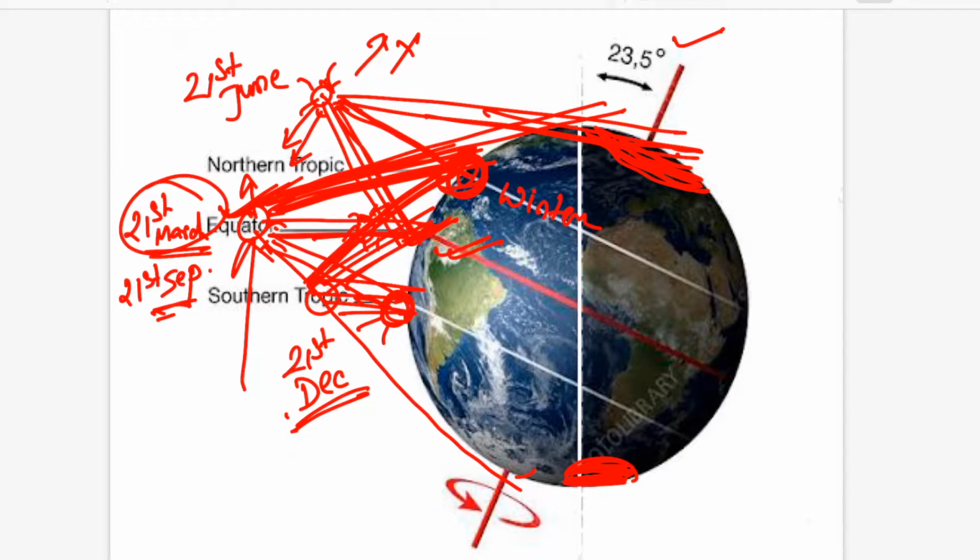So between this whole circle, twice the sun is actually at the horizon on the equator. First is 21st March and second is 21st September. So the equator actually does not have any winter.